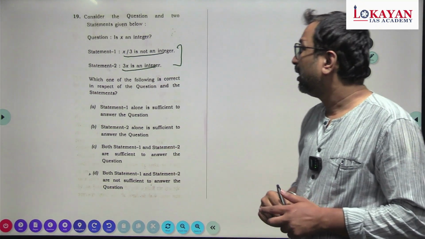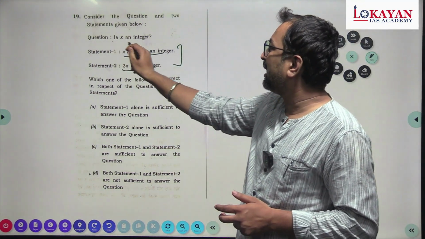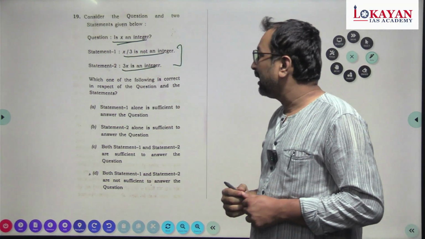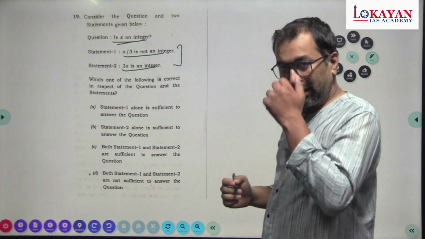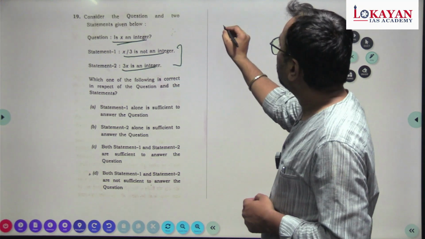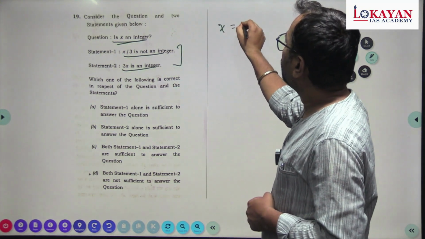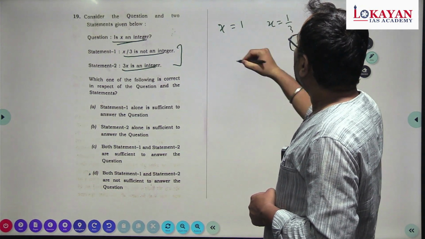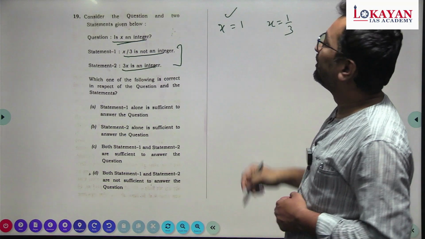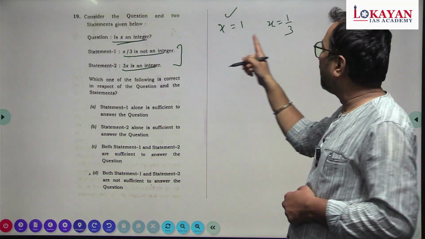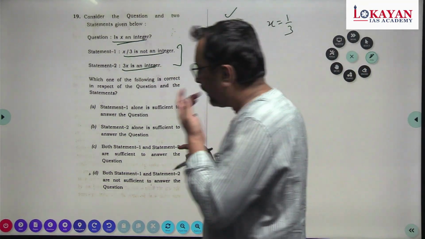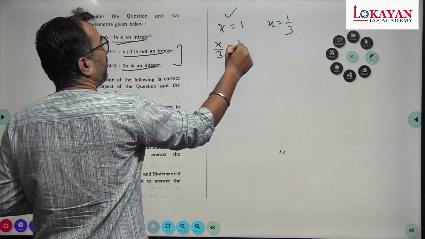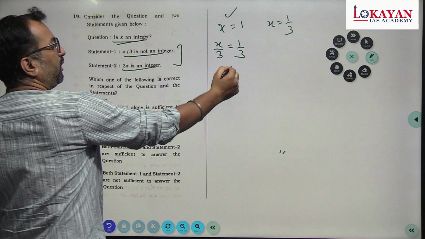So let's check. We have to find if x is an integer. Statement 1 says x by 3 is not an integer, right? Now see, if I take x equal to 1 and x equal to 1 by 3, that means I am considering x as an integer once and not an integer once. At that time x by 3 becomes 1 by 3, so it is not an integer.